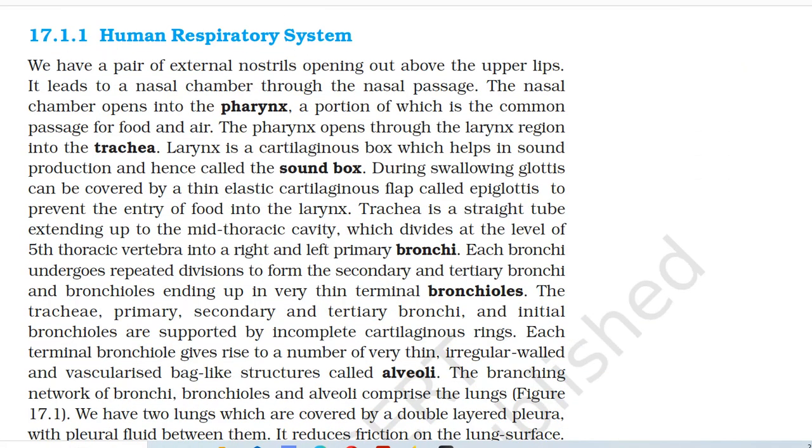17.1.1 Human respiratory system. We have a pair of external nostrils opening out above the upper lips. It leads to a nasal chamber through the nasal passage. The nasal chamber opens into the pharynx, a portion of which is the common passage for food and air. The pharynx opens through the larynx region into the trachea. Larynx is a cartilaginous box which helps in sound production and hence called the sound box. During swallowing, glottis can be covered by a thin elastic cartilaginous flap called epiglottis to prevent the entry of food